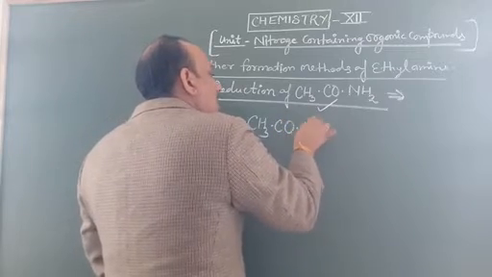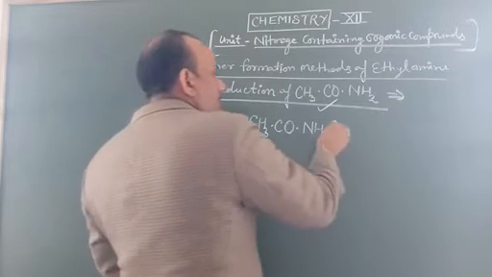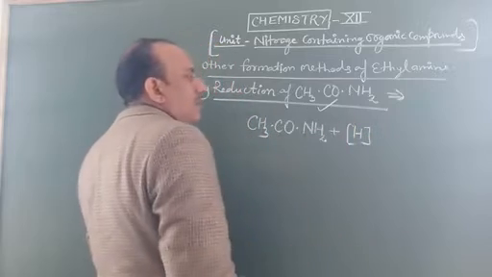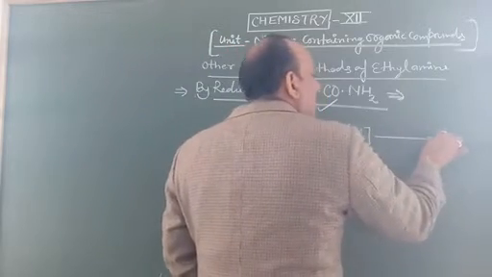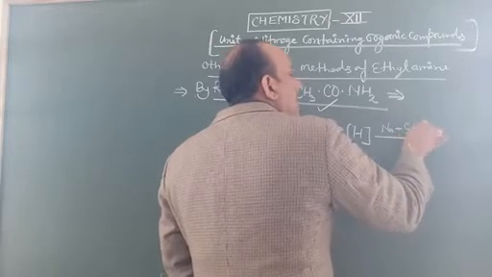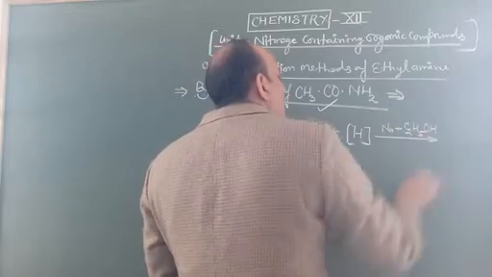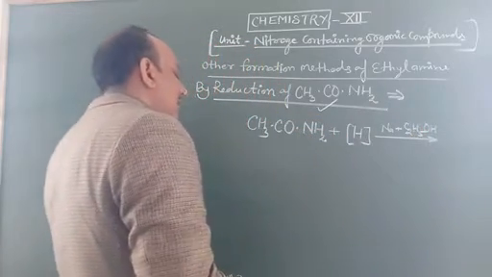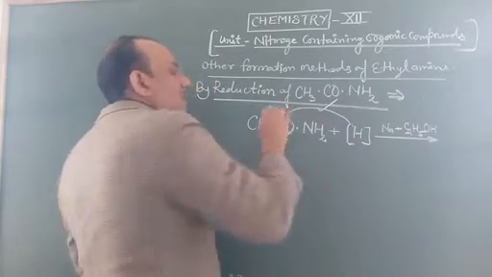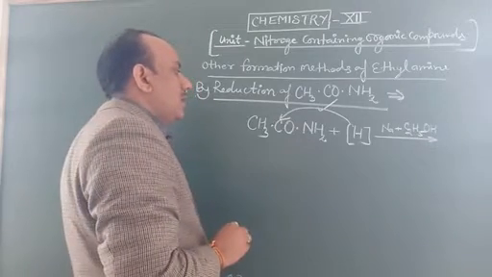CH3CONH2 is reduced by nascent hydrogen. This hydrogen is produced by the mixture of sodium and ethanol, Na plus C2H5OH. Here, this carbon consumes two hydrogens to make the hydrocarbon CH2.